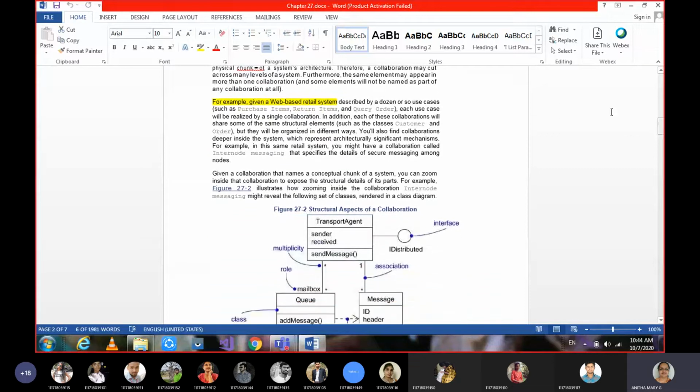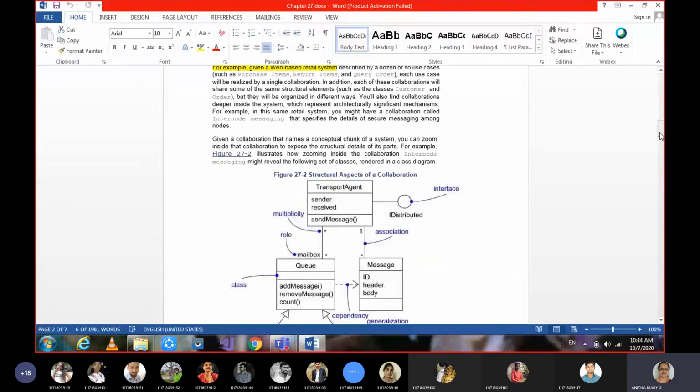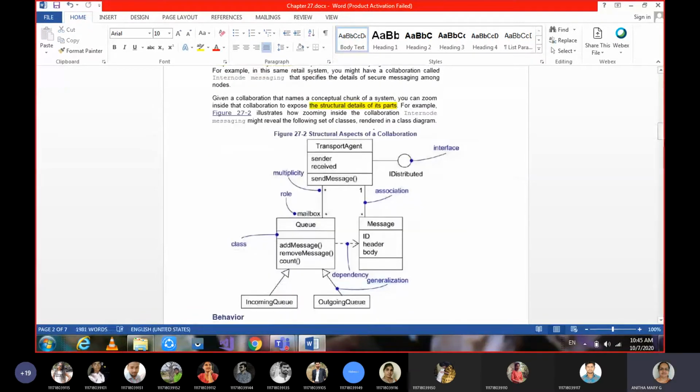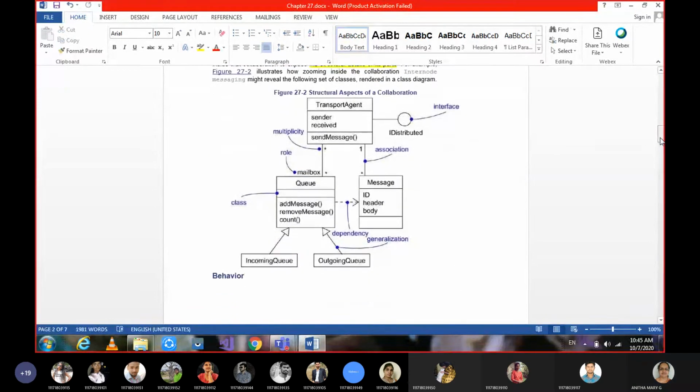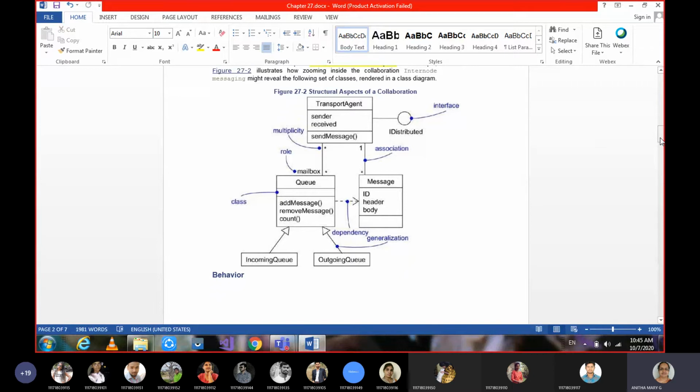So here, for example, a web-based retail system. Here we are talking about the structural details of its parts. Structural details of its parts means any structural diagram, static diagram we are taking.